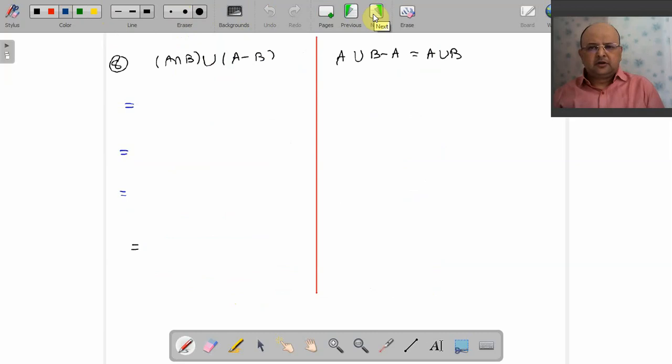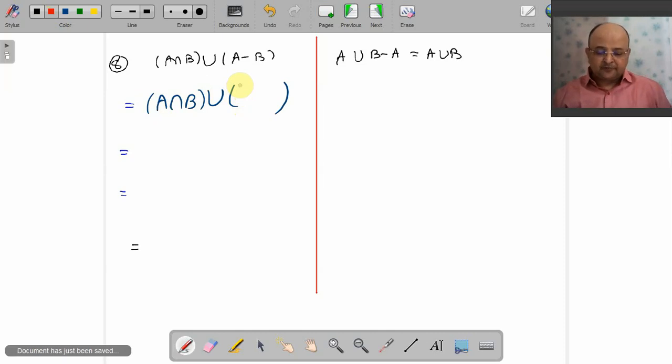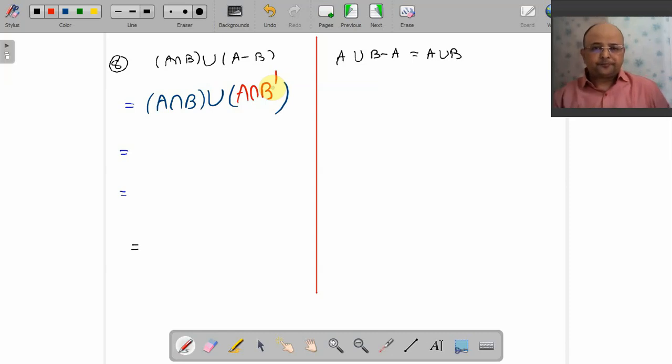These are some beautiful problems from your textbook. All are similar, almost the same. Ready? Okay, we start with A intersection B union this. What is that? Remember, challenge accepted. Come on, I give you 30 seconds. What is A minus B? This is A intersection B dash. Yes, my darlings, this is what I want from you. If your formulas are on your tongue, then all the examples will be done quickly.